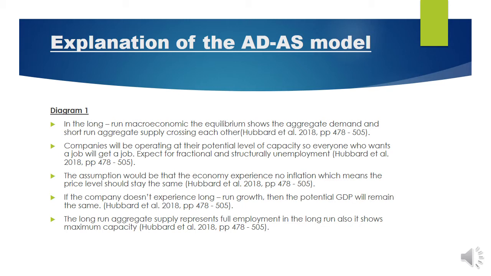The assumption will be that the economy experiences no inflation, which means the price level should stay the same. If the economy doesn't experience long run growth, then the potential GDP will remain the same. The long run aggregate supply represents full employment in the long run. Also, it shows maximum capacity.